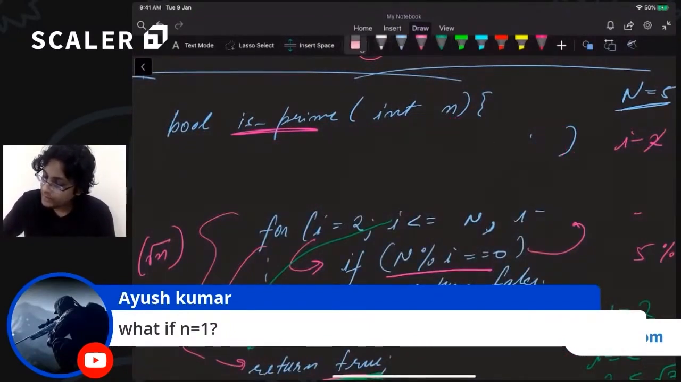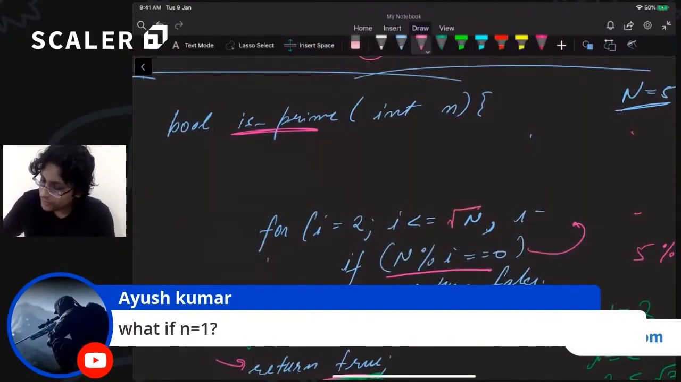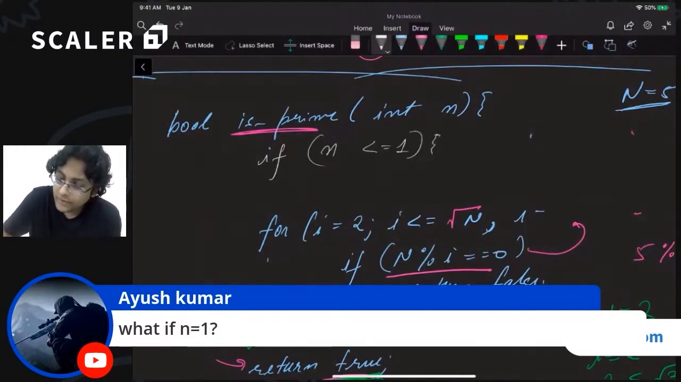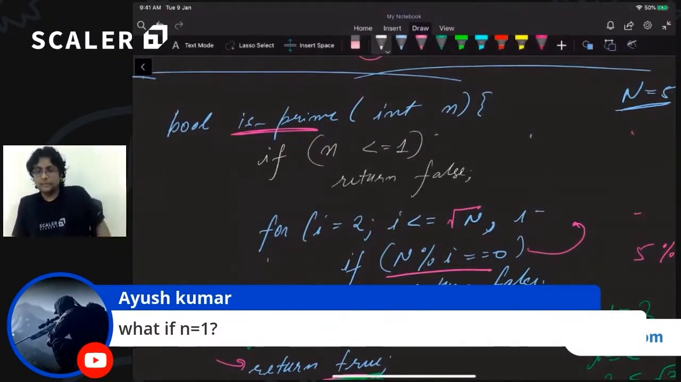So we will very quickly clear up the mess. This was square root of n. So we will add a check over here. We will check if n is less than or equal to 1, then we simply return false. All right? Is this clear?